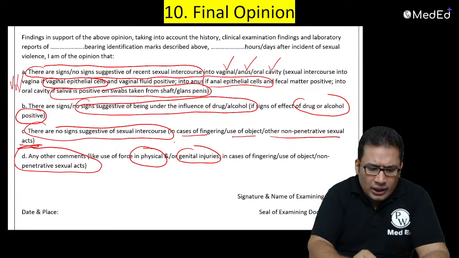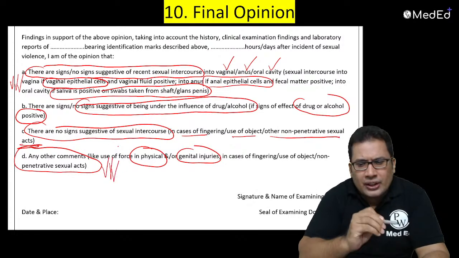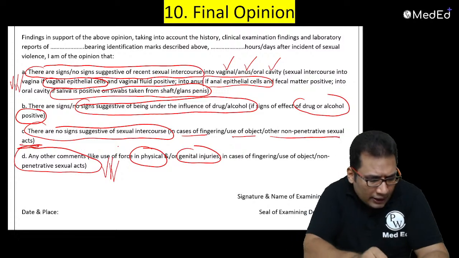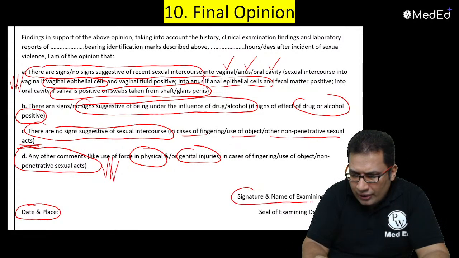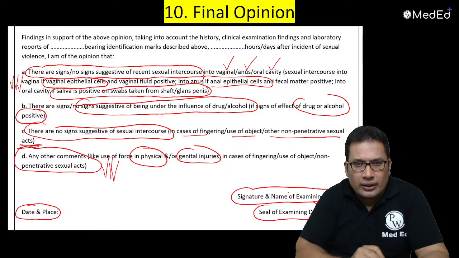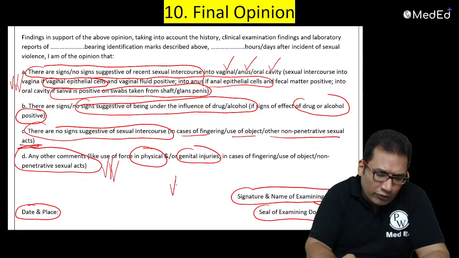If anything is relevant, you can mention it. Then finally the date and place, signature, name of the examining doctor, and skill of the examining doctor. So this is how you need to give the final opinion.